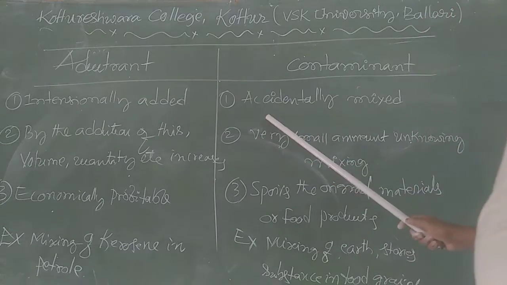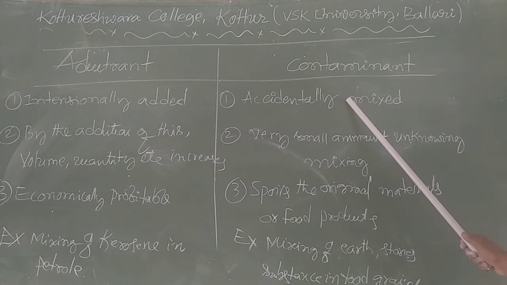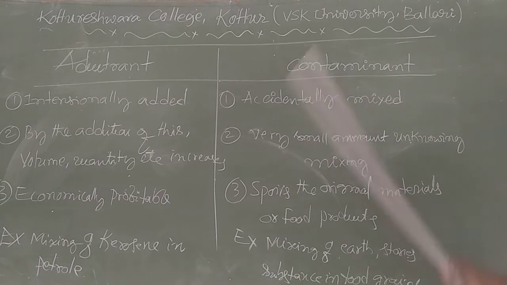But contaminants are not purposefully or intentionally added here. That is accidental. Sometimes they are mixed with the pure materials or pure substances.